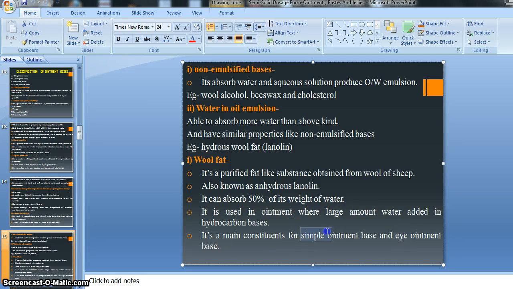Simple ointment basis is not a preparation of ointment, this is the base, and this simple ointment base is used for the preparation of ointment. So don't confuse the ointment base with the ointment. This is quite a different thing. So you should remember that for the eye ointment, wool fat is preferred as a constituent of the eye ointment basis and simple ointment basis.